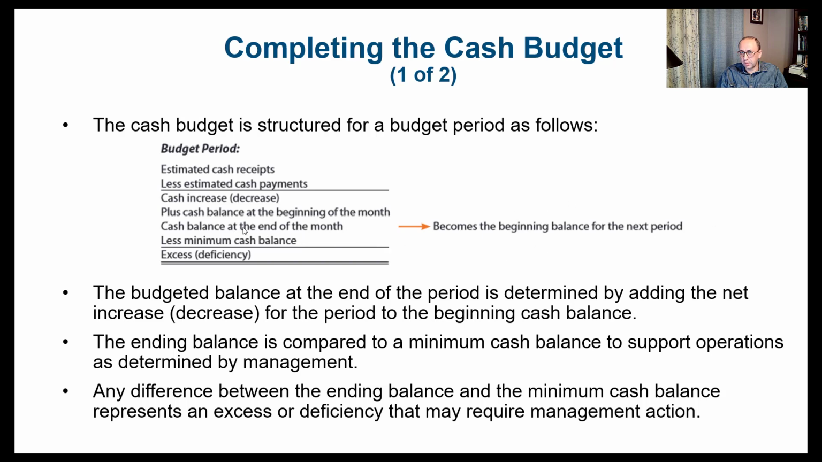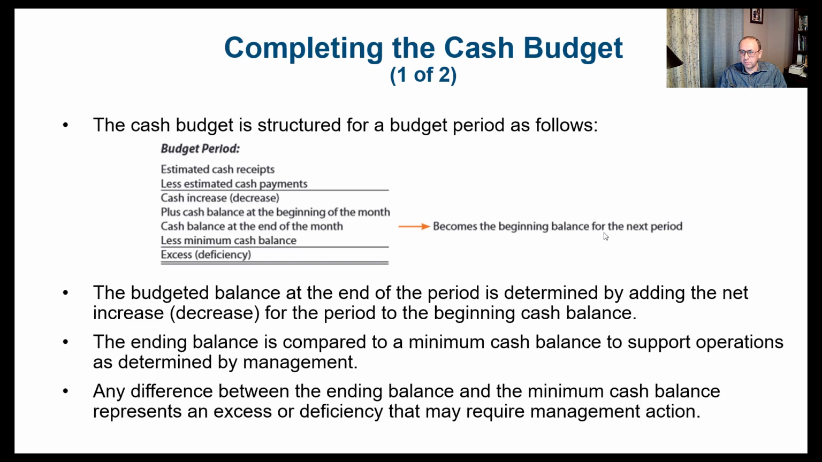Okay, so make sure that this is going to be used in the next period. Then we compare that to the minimum cash balance to see whether we have an excess or a deficiency. So if the cash balance is greater than the minimum cash balance, then we have an excess. If it's less than the minimum cash balance, then we have a deficiency.